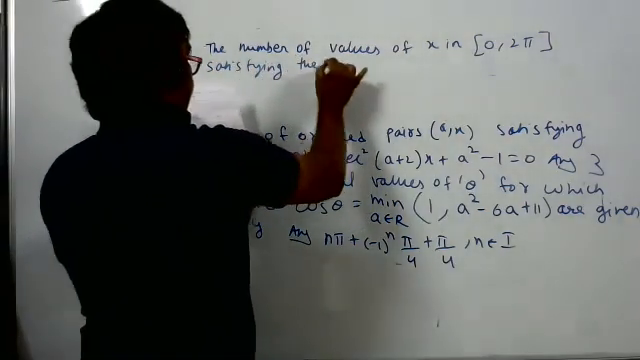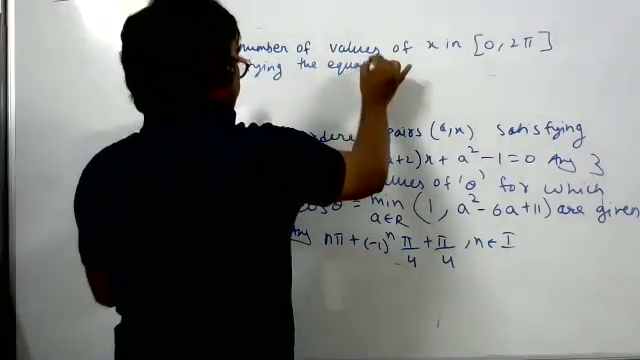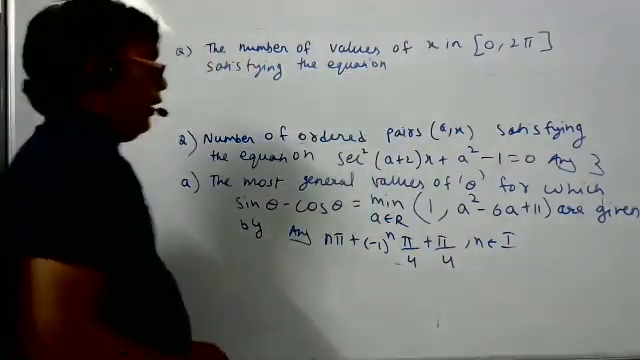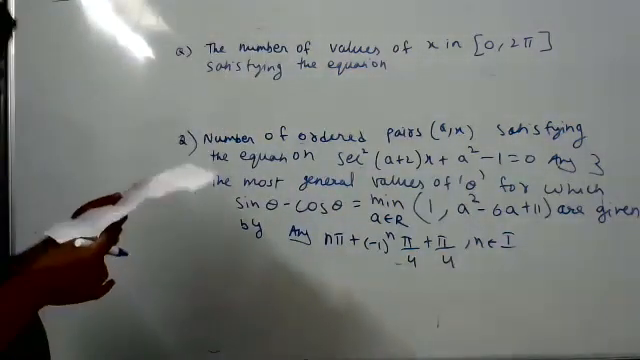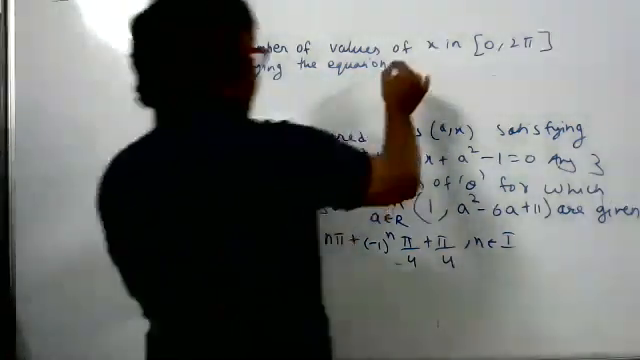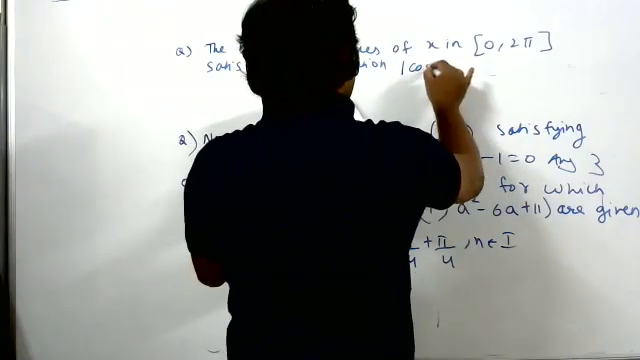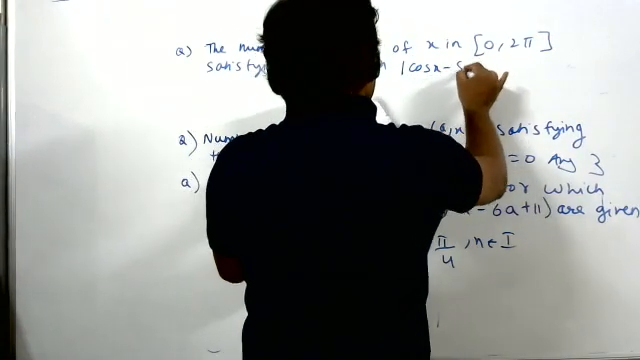So that n belongs to I, n belongs to integers, right? N belongs to integers. Yeah. Sometimes we use I instead of Z for integers.